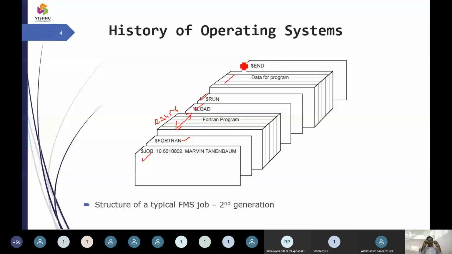The different jobs are taken up and grouped by similarity: a Fortran job, a BASIC job. Whatever the software, if it is a Fortran job, all the Fortran programs are pulled together, loaded and executed at a time. That is how the first generation model takes up execution, and that is what we call batch processing.